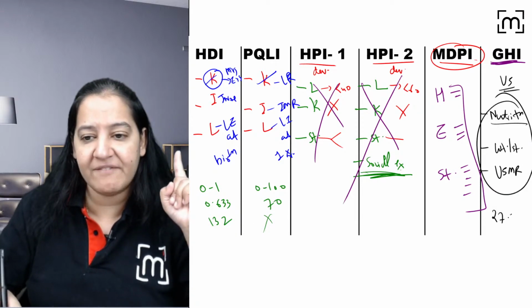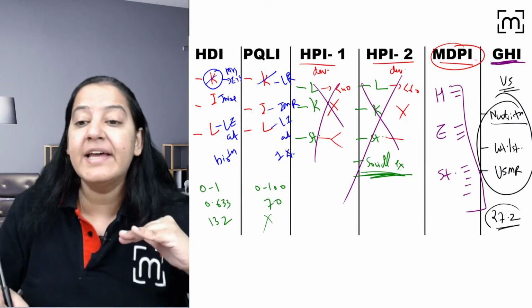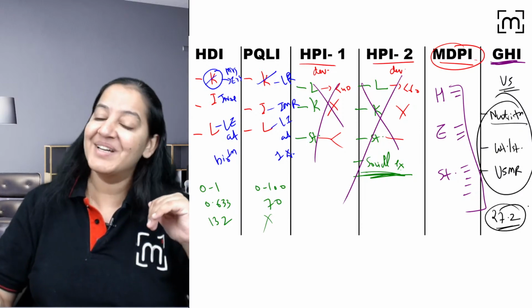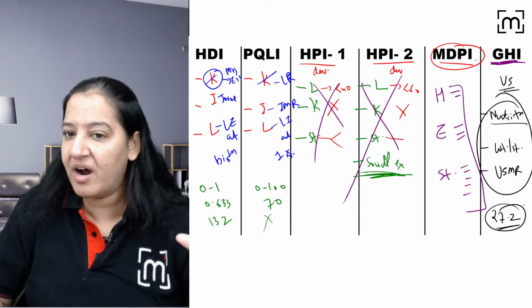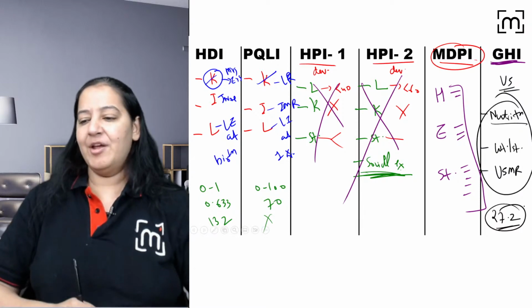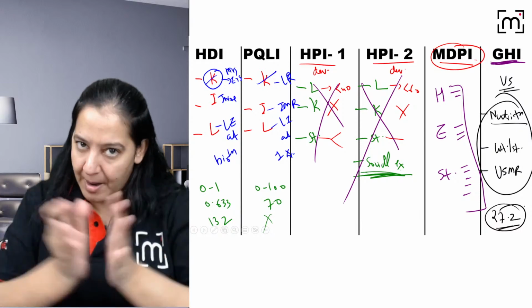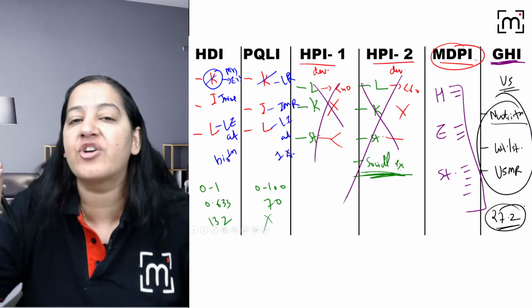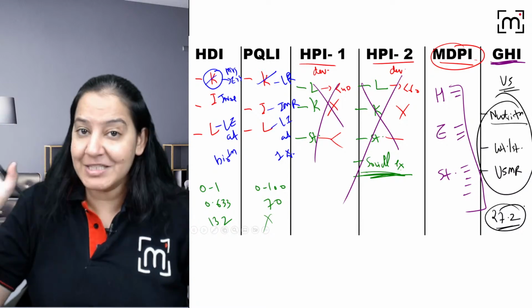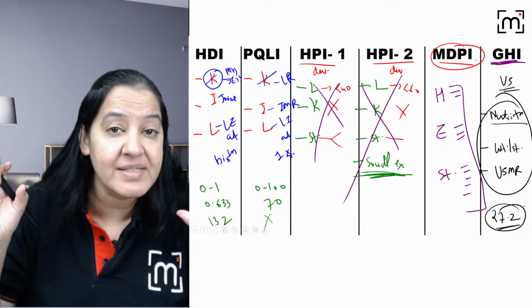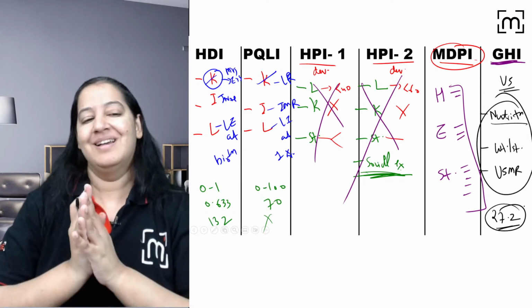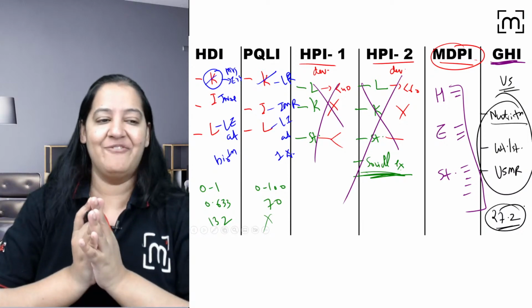India's value is 27.2. On a scale, it's serious hunger. I've told you the scale also. So it's serious hunger. Not extreme hunger, not alarming hunger, not no hunger. It's serious hunger. Everyone give me a thumbs up. All the MCQs can be compiled. All the long and short questions can be done. By this, we can compare the quality of life country to country, region to region, population to population. These are the indicators. Everyone give me a thumbs up.